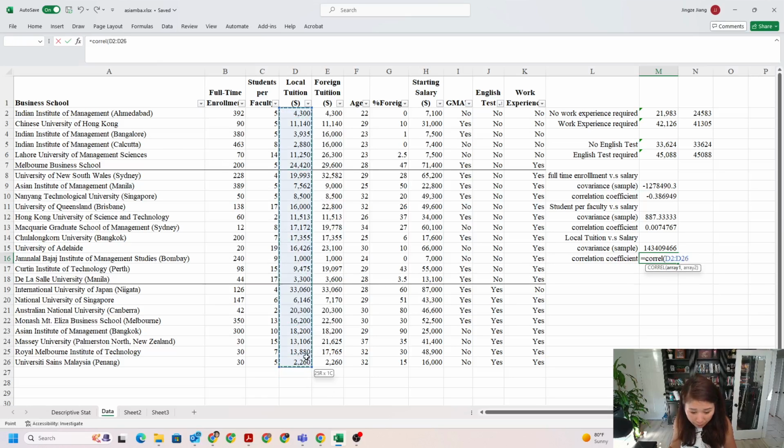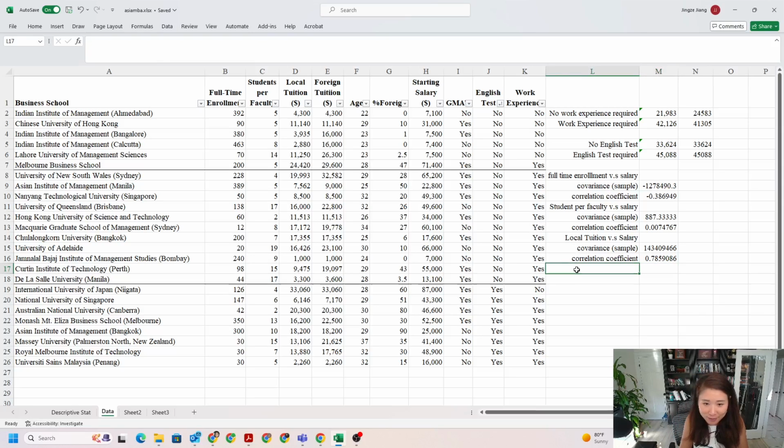Local tuition, starting salary. Very good. It's a strong positive relationship. That means if your school charges high, your starting salary also tends to be high. That makes you feel good because you do end up paying more money, and you hopefully can get more out of it. So that's good.